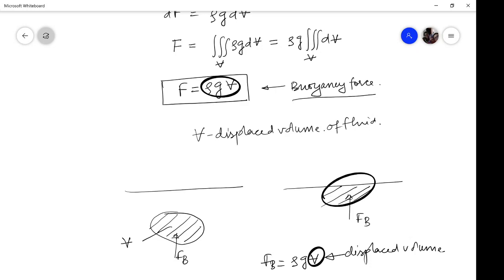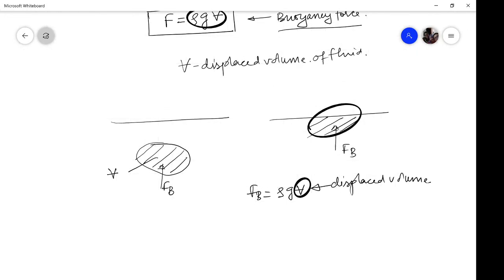And then we will be moving on to stability criteria.